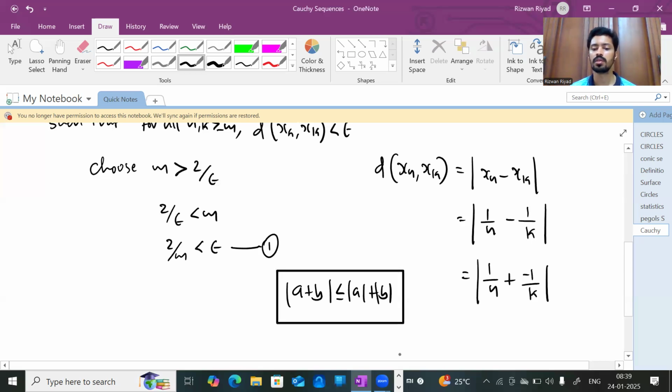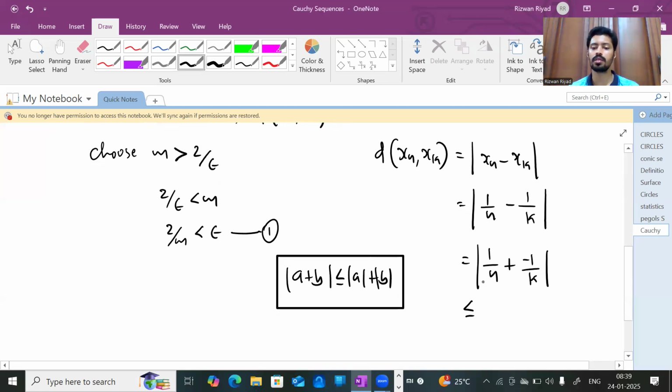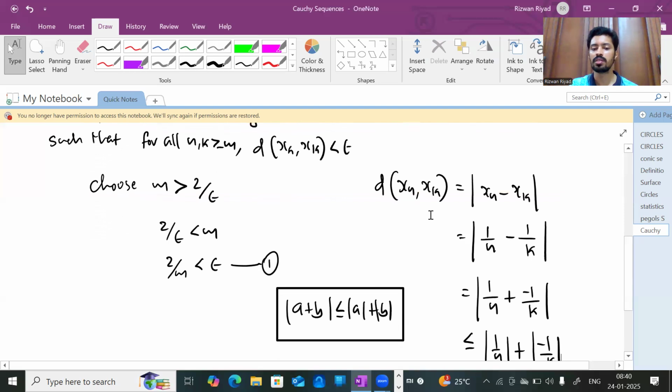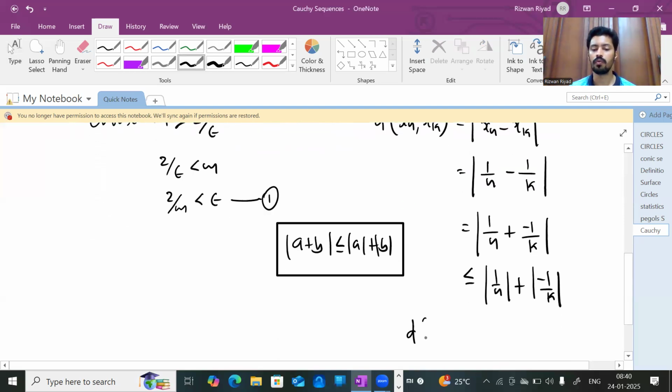Let's use this. Mod 1 by n plus minus 1 by k will be lesser than or equal to mod 1 by n plus mod minus 1 by k by using this property. So d of xn comma xk is lesser than or equal to this.